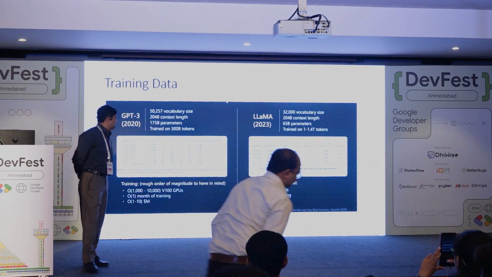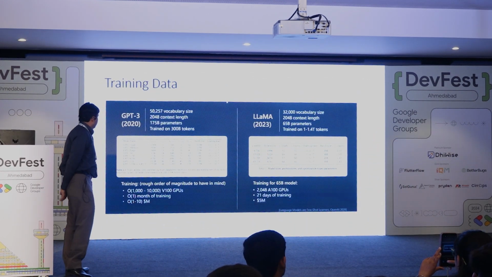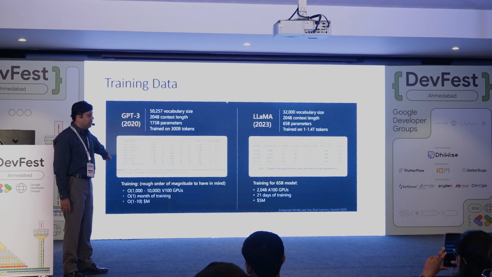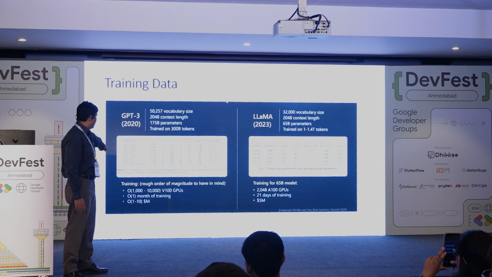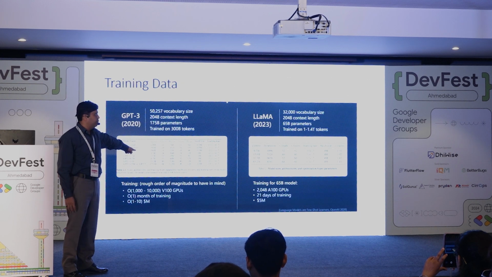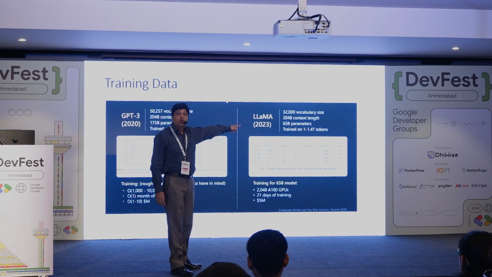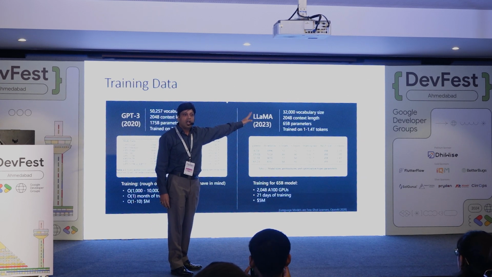So this is the training data. If you see GPT-3, it was trained on 300 billion tokens. It cost them roughly $10 million. It took some 1,000 to 10,000 V100 GPUs. The Llama model was trained on 1 to 1.4 trillion tokens, almost 1 trillion words.